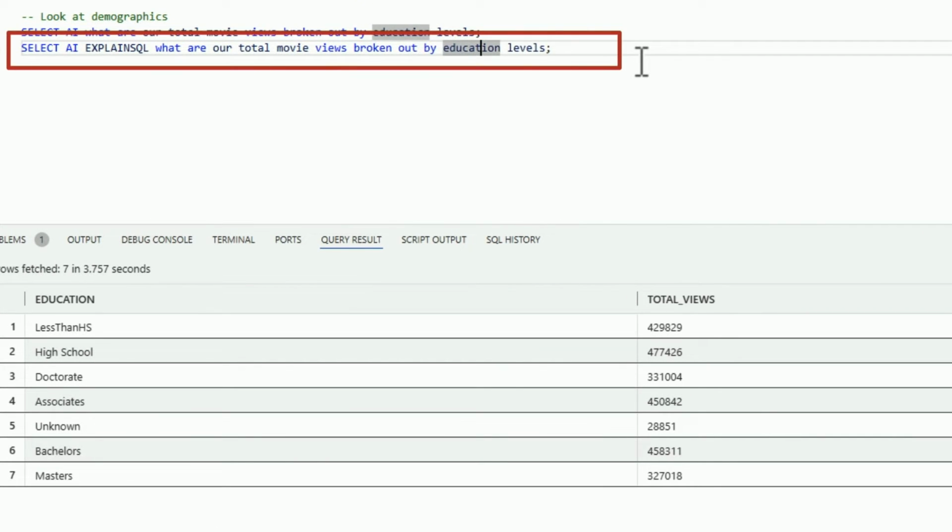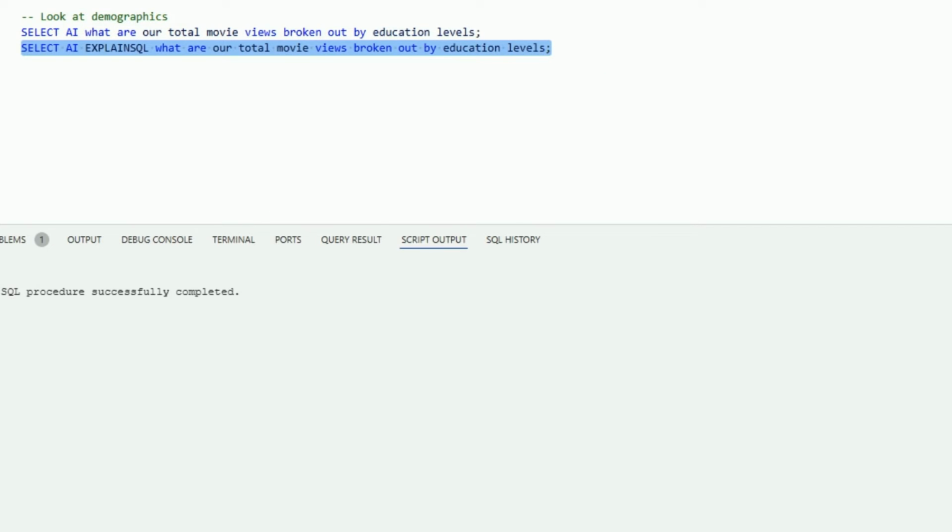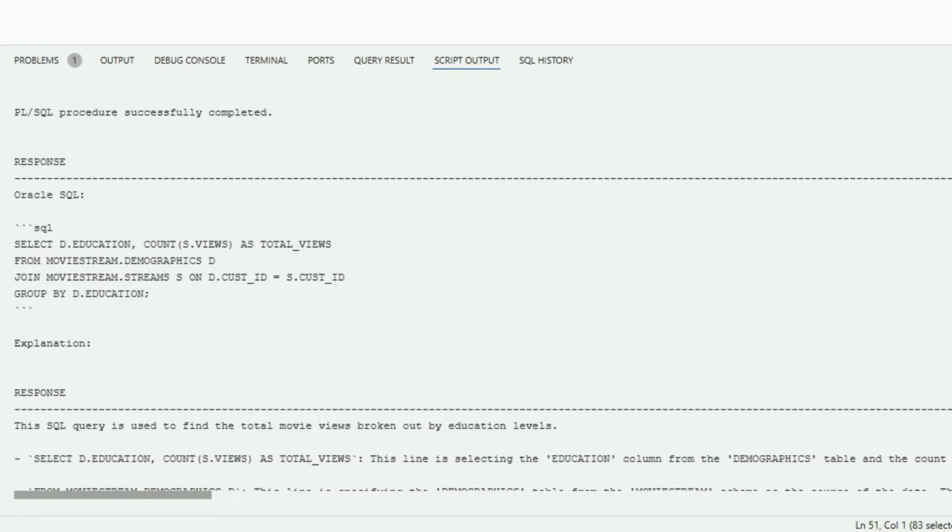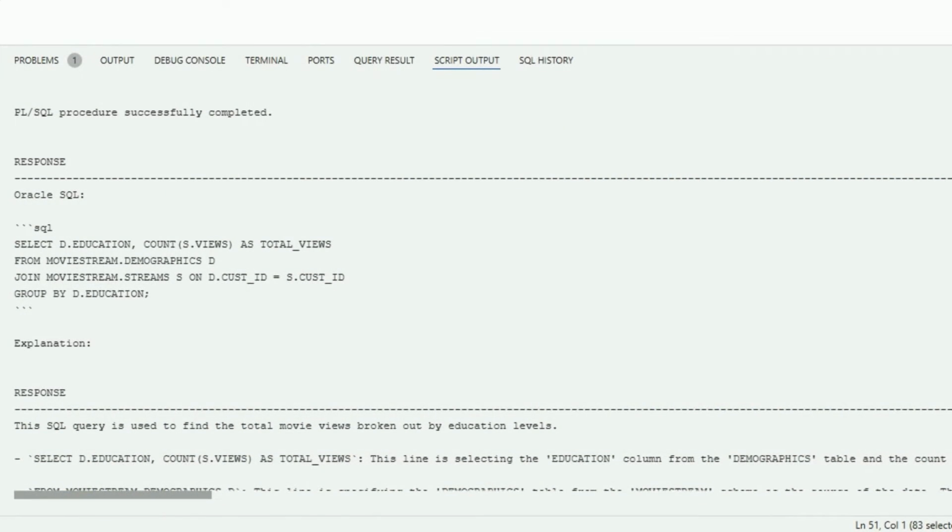Cool. Well, what's going on under the covers? There are different keywords like explain SQL and show SQL that let you see what's happening in terms of the processing. In this case, the question that we asked was joining multiple tables, a demographics table and a streams table, joining on the customer ID. And then it gives you an explanation of what that processing actually is. All right, well, that's the underpinnings.